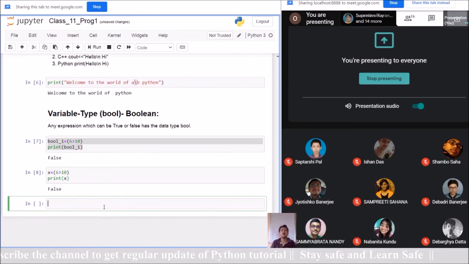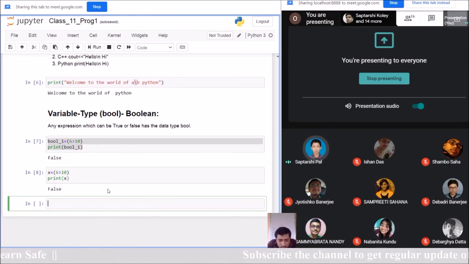Then how can I clarify this identifier or this variable, or what actually is it? I think my question is completely clear to you. Yes, sir. Whenever we refer to the x in this case or in the previous case as bool underscore one, it refers to the value 6 is greater than 10, or whichever we give. So, sir, we can say the term you are giving there is an identifier, and it identifies the value which you have given after the equal to sign.